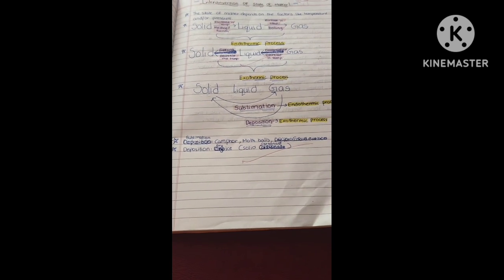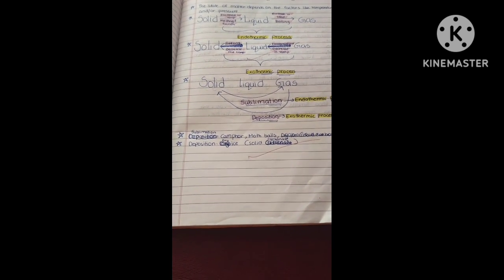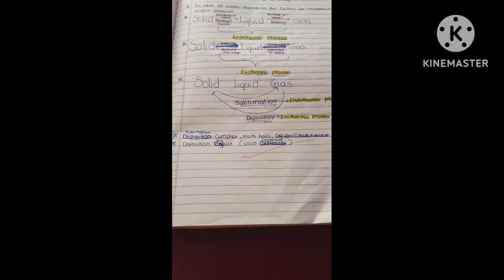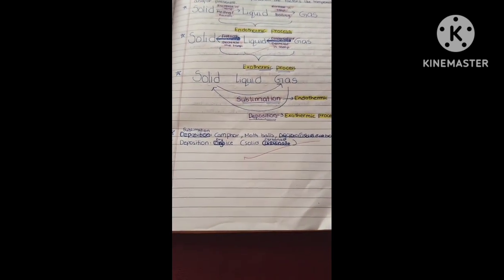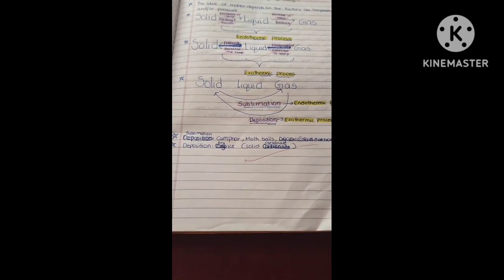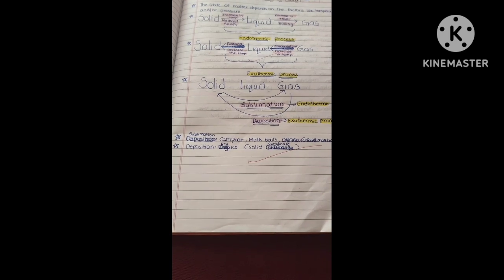First we have seen sublimation, the dry carbon dioxide, which is the dry ice, which skips the melting process. The other examples are camphor and mothballs. The reverse of sublimation is deposition.